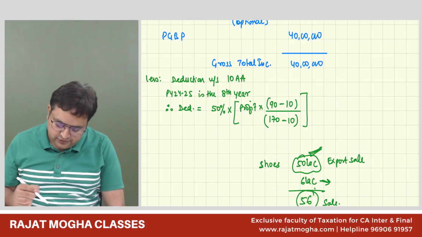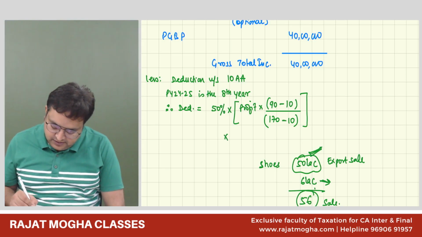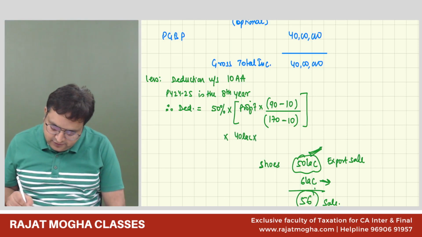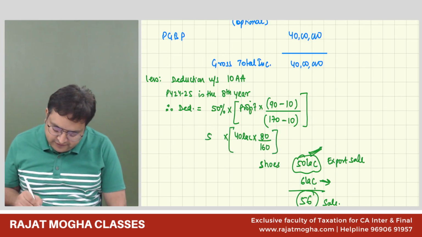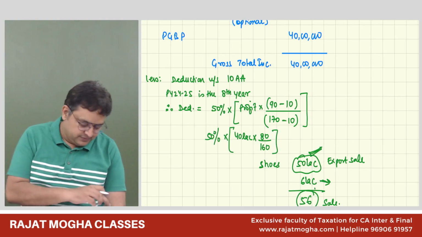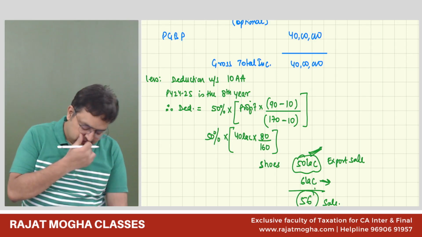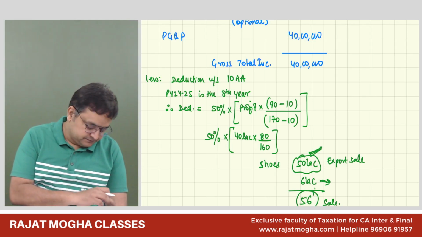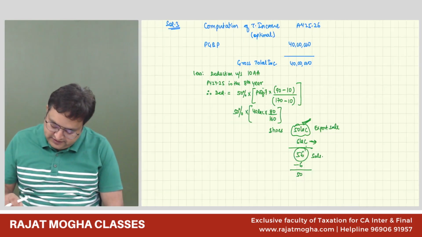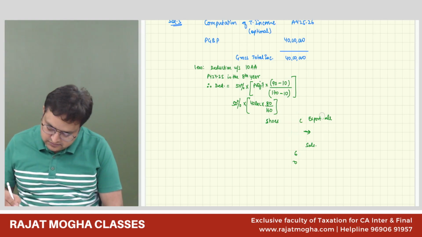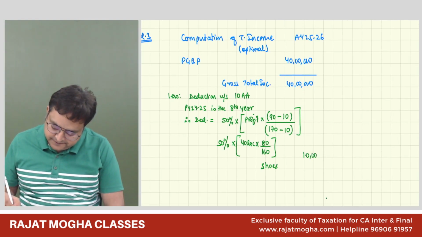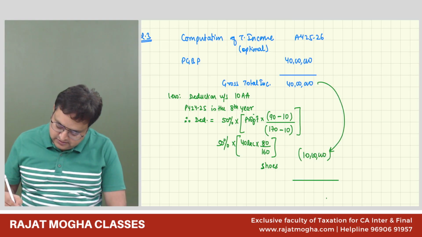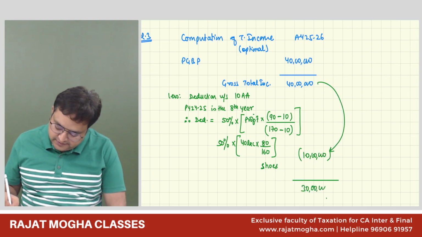So actually now your formula will become profit, 40 lakh, into 80 upon 160. And this is the profit into 50% because we are in the 8th year. 10 lakh. Is it 10 lakh? Yes, correct. So 10 lakh is my deduction under 10AA. So my total income will become 40 minus 10, 30 lakh. 30 lakh is my total income.